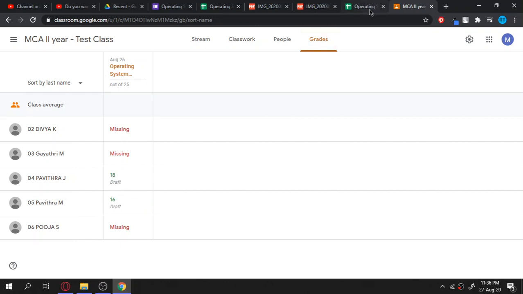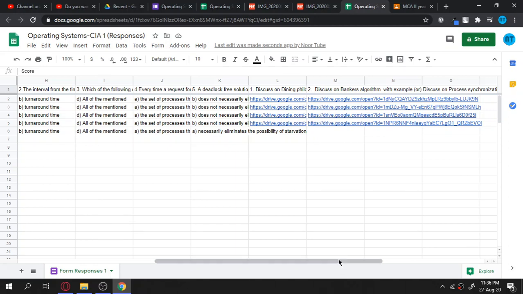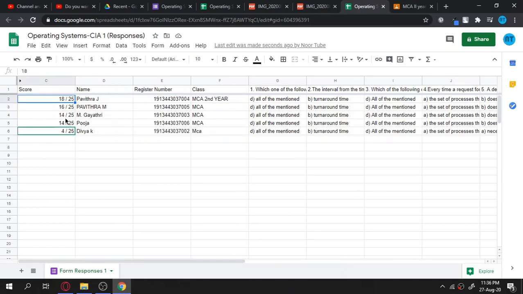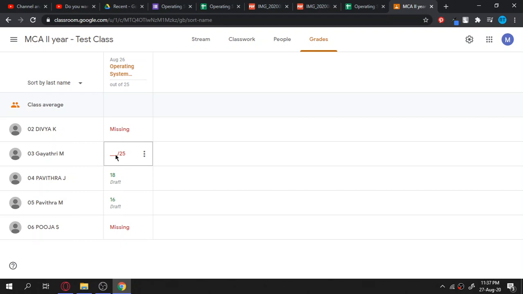Then I have to go to the Google Sheet and find out the marks of the remaining students. I can see from here that for Gayatri it is 14 and for Pooja it is again 14. So in the MCA class, for Gayatri I am posting 14, and for Pooja also I am giving 14 marks. For Divya the case is different. I am just giving the MCQ marks, then I have to see the PDF and correct the paper for her.